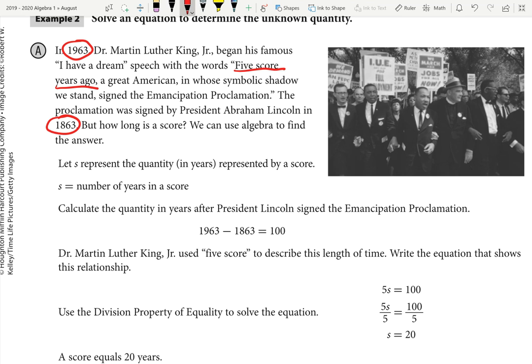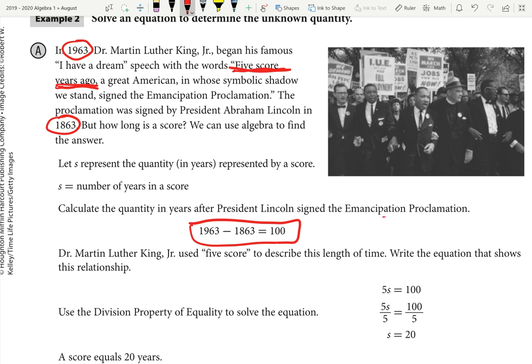So we have to do a little bit of math here. We have to realize, hey, how many years has it been? If it's 1963 now when Martin Luther King Jr. is giving the speech, and he's talking about something that happened in 1863, how many years ago was that? So that's what they're doing first here. 1963 minus 1863, that is 100 years. But remember, 100 years, that's how long 50 years ago was.